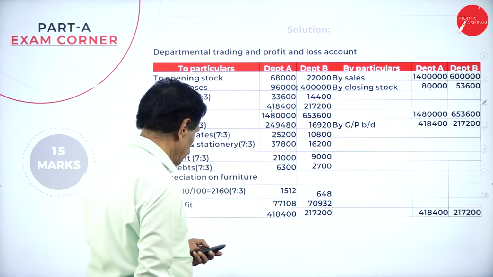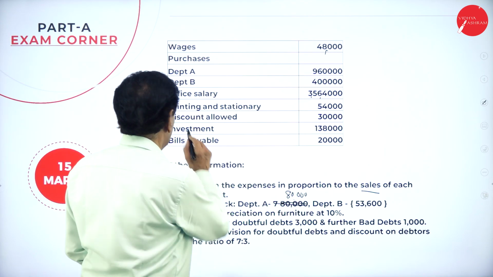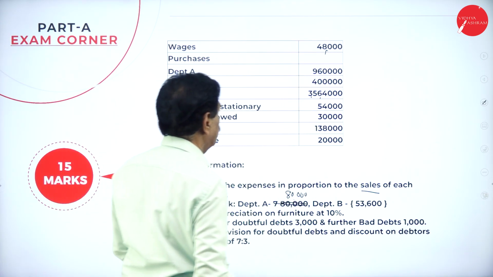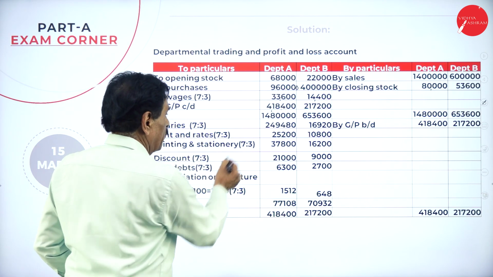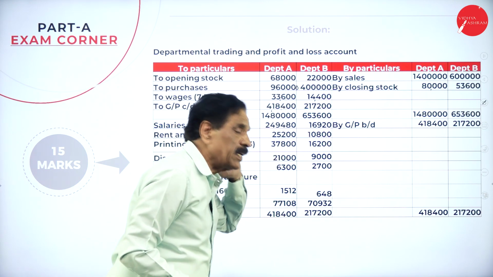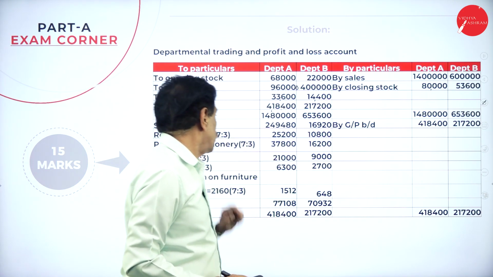We can go one by one if you want. Here, office salary has been divided like this. Printing and stationery, how much is there? 54,000, which has been divided in the ratio of 7:3. A gets how much? 37,800. B gets 16,200.